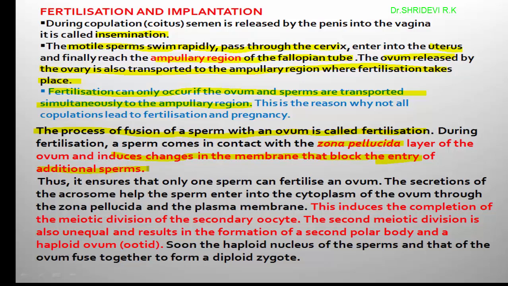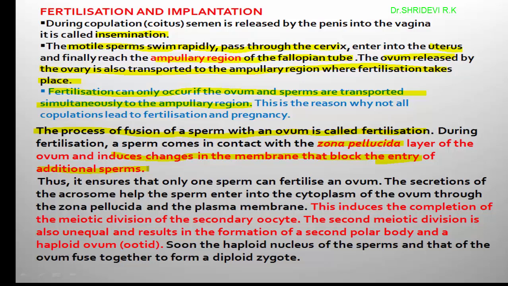Millions of sperms are discharged, and one among them which is highly motile first comes in contact with the egg. The egg is covered by two membranes, corona radiata and zona pellucida. Later in the next slide you will come to know about that.